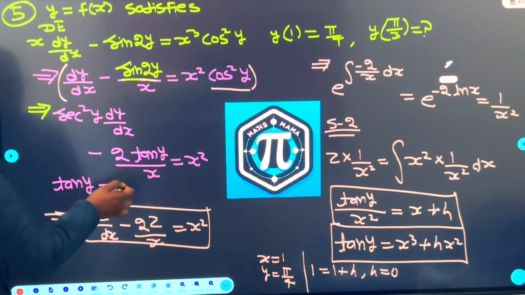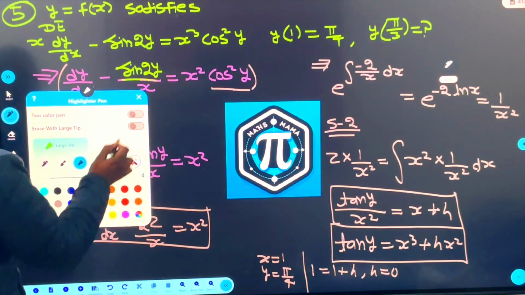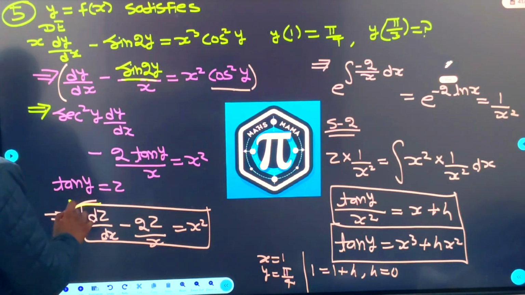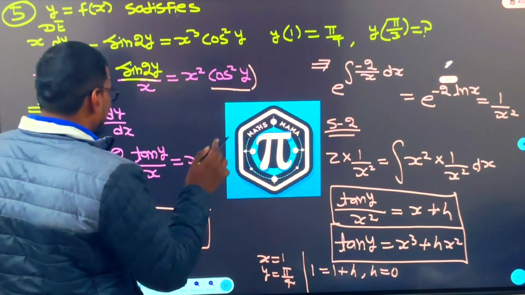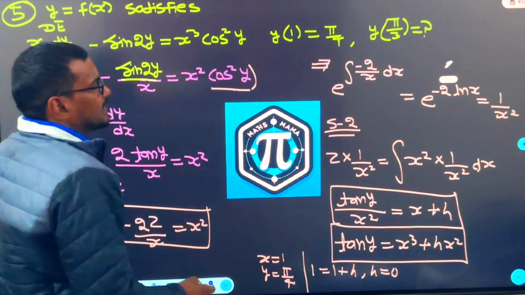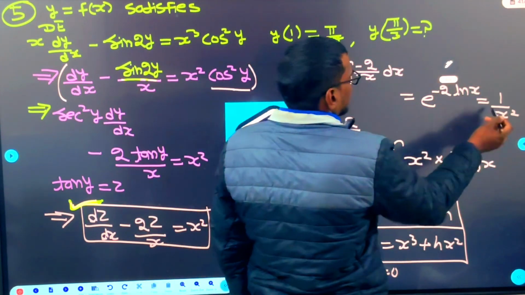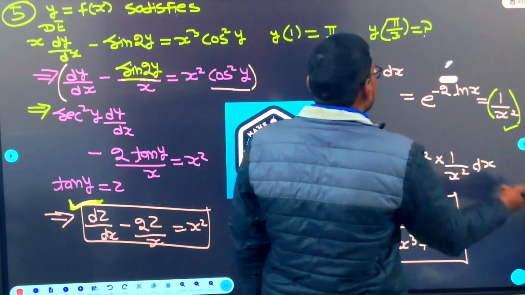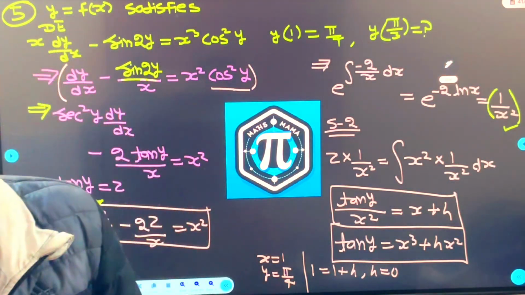Finally, you will put tan y equal to z. This will become dz minus this equal to this. Now it is linear differential equation. What it is? Linear differential equation. So find out the step number 1, that is integrating factor e to the power minus 2 by x dx, that is e to the power minus 2 ln x. This will go x power minus 2, finally 1 by x square. So step 1, integrating factor we are getting as 1 by x square.